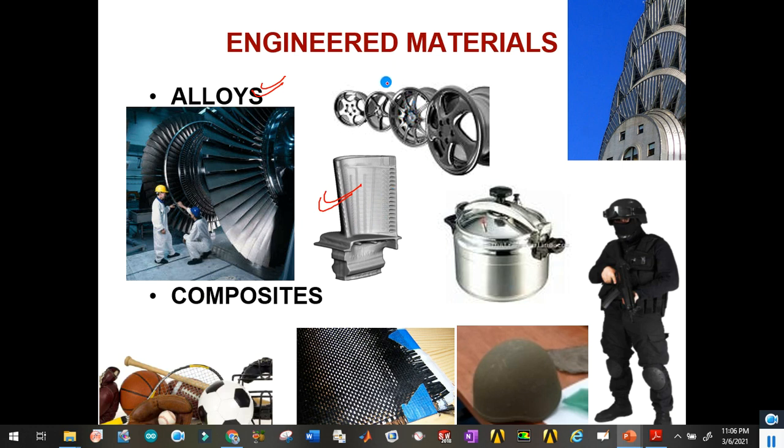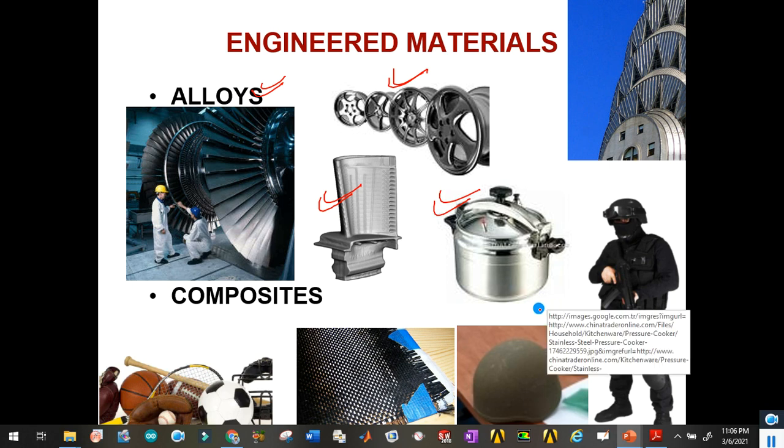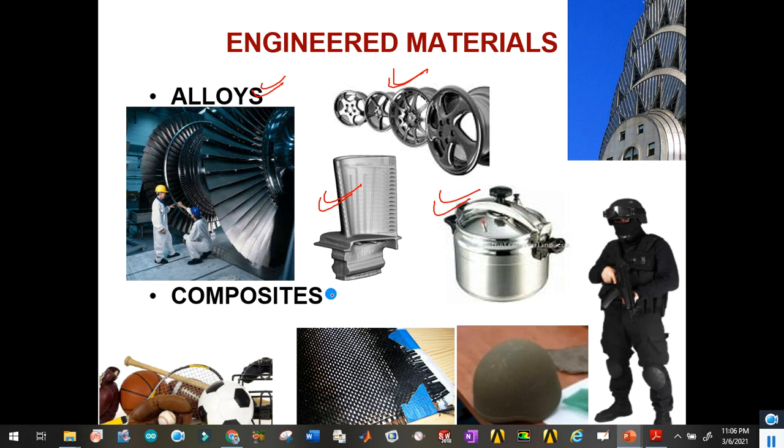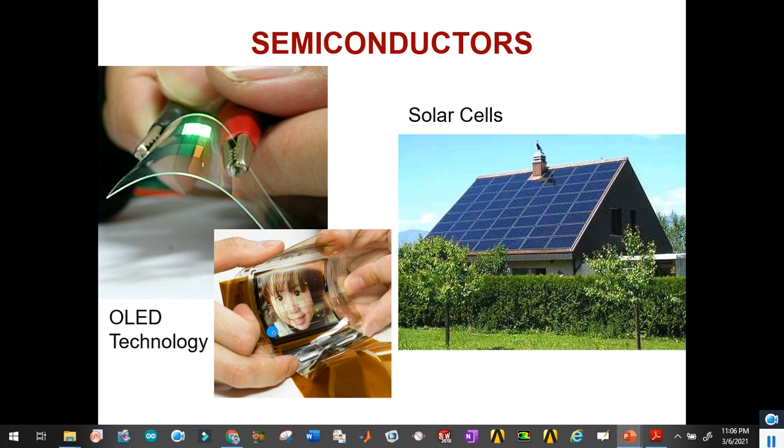Similarly, we can see the car wheels, pressure cookers, and other composite materials that are used for armament vehicles as well, and also in the case of armament cloths, and different ball structures and sport structures are also made up of composites nowadays.